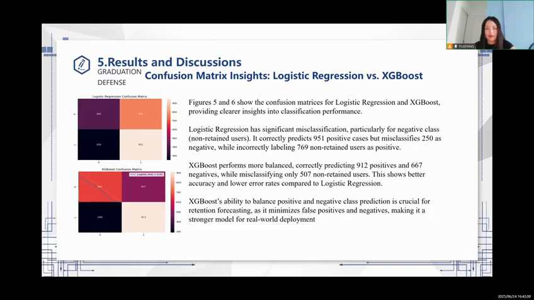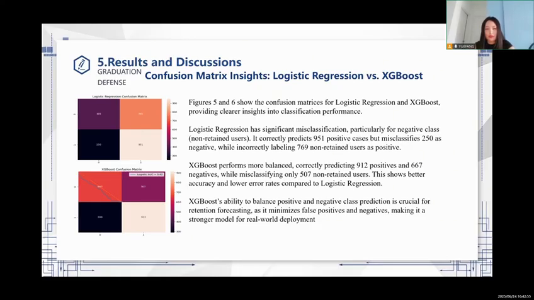Confusion matrix insight, logistic regression with XGBoost. Figures 5 and 6 show the confusion matrices for logistic regression and XGBoost, providing clear insight into classification performance. Logistic regression has significant misclassification, particularly of the negative class. It correctly predicts 951 positive cases, but misclassified 250 as negative, while incorrectly labeling 769 non-retained users as positive.